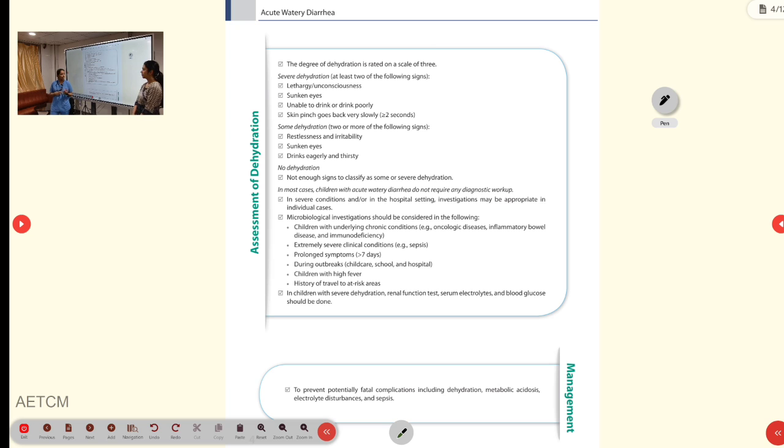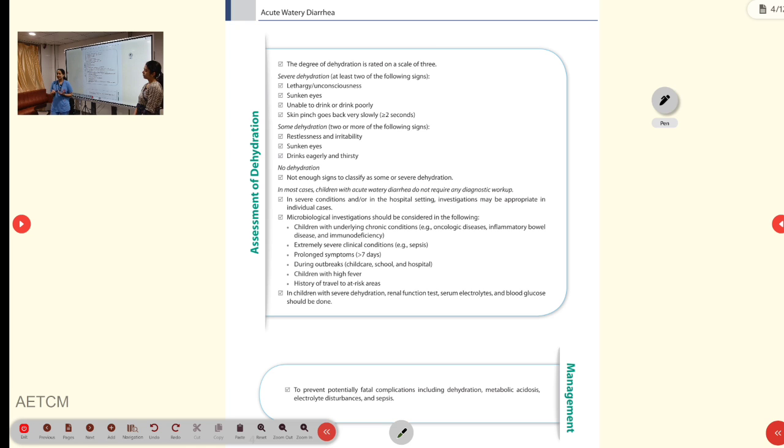Then coming to the other causes, mainly anatomical issues. It can also cause acute diarrhea in the pediatric age group if there is intussusception, Hirschsprung disease, or any small bowel disease. These children are also predisposed to acute diarrheal disease. Then if there is inflammatory bowel disease, or systemic disease such as hyperthyroidism, hypoparathyroidism, or adrenal insufficiency syndrome, those children can also develop it.